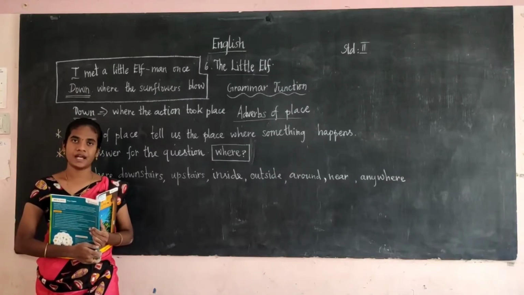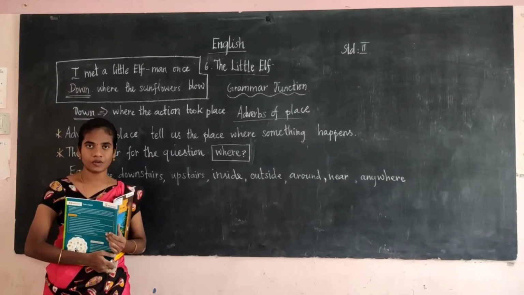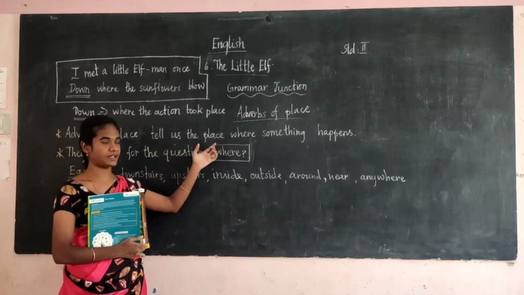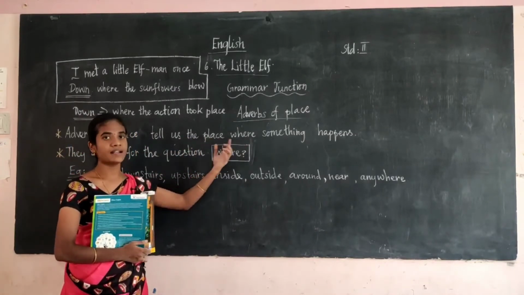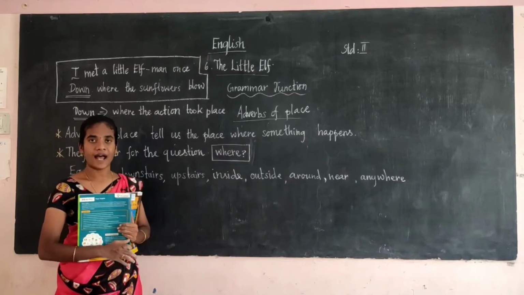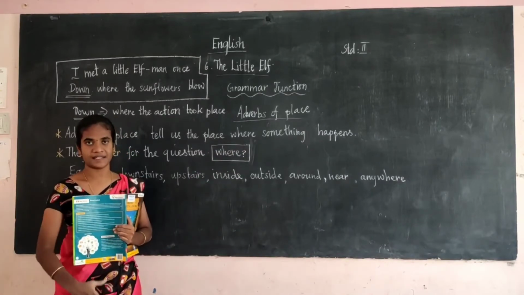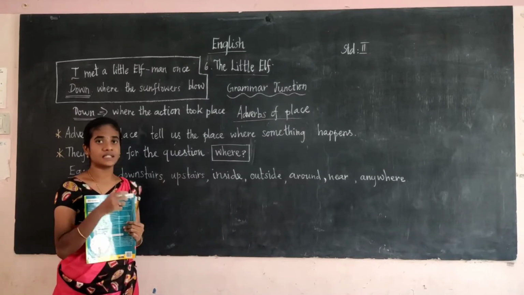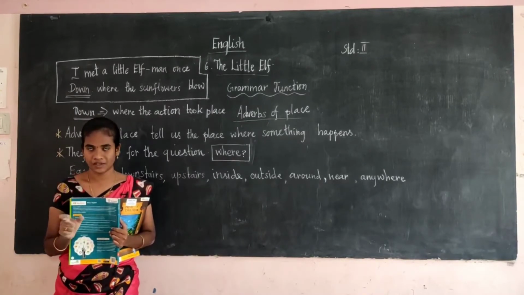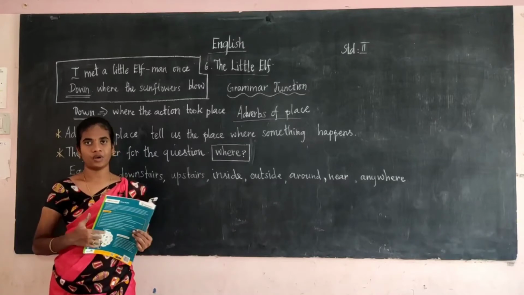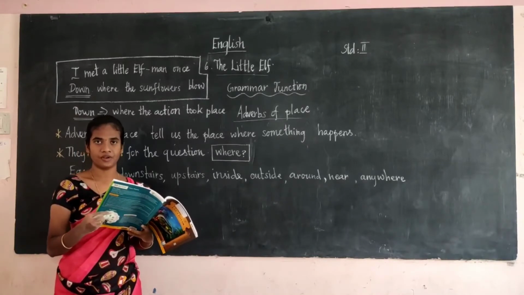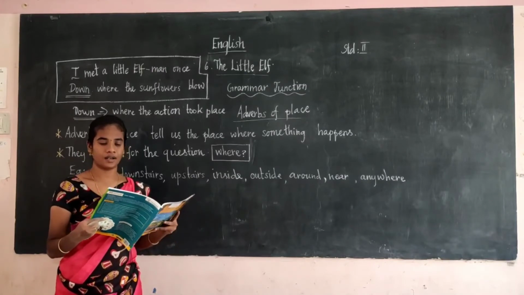Students, are you clear with this? What is an adverb of place? It tells us the place where something happens, where the action has taken place. It answers the question where, and it also modifies the verb. Are you clear with this?